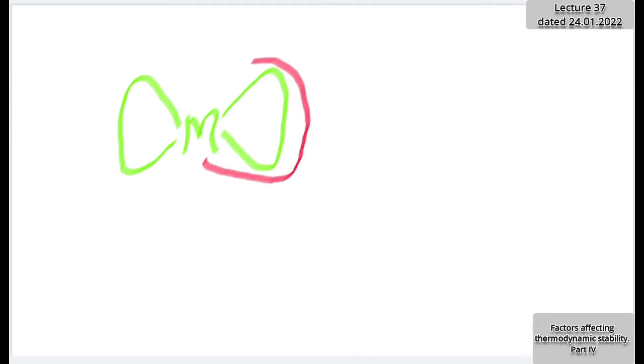Just imagine one chelate, say the ethylene diamine complex. Metal was there, so Zn plus 2, and it was linked to the ligand. Such a kind of structure was there, one ring was there, and here the other ring. I want to bring your attention to only one ring. If I have to rupture the bond between the ligand and the metal, I have to work more because I have to break two bonds. Two times I have to work. And suppose one bond breaks, then the other bond will be there, and due to that other bond, the ligand will remain hanging. Chances are the broken bond can form again.